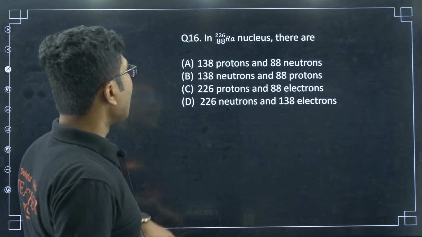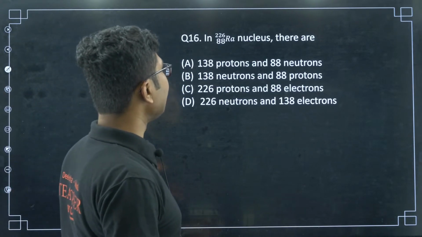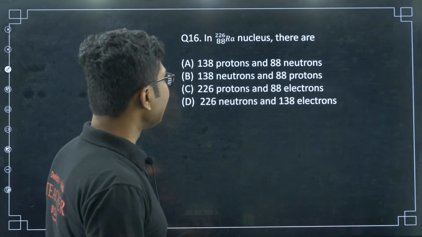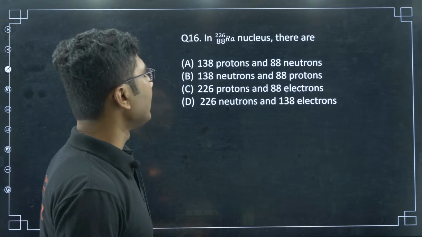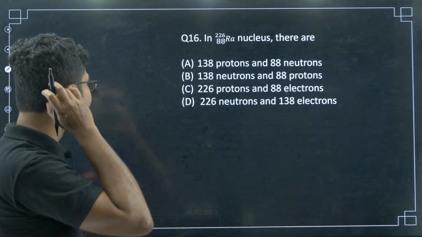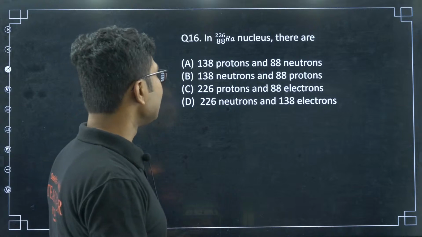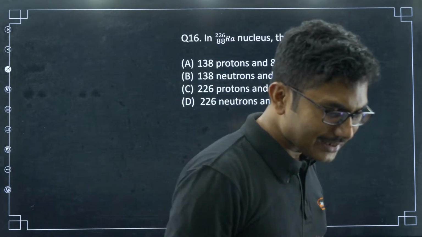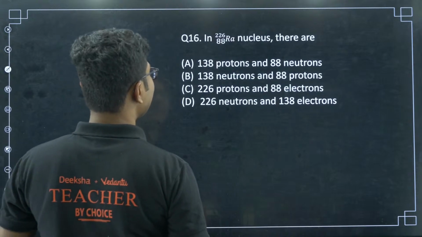Next question, in radium 226/88 nucleus there are 138 protons, 88 neutrons; 138 neutrons and 88 protons; 226 protons and 88 electrons; 226 neutrons and 138 electrons. You can just guess the answer from the options.